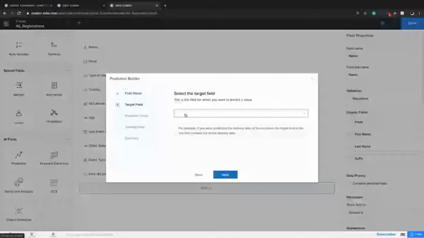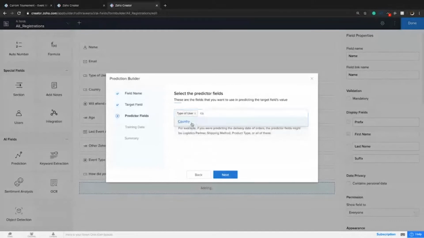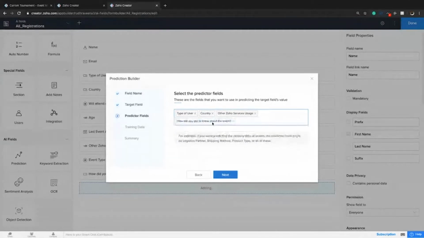This is the field for which I would like to predict the value. It would be this: will they attend or not? I am going to tell the prediction field what inputs it has to consider to predict the value for that field. So these are the inputs I would like the prediction field to consider: type of user, country, the other Zoho services they are using, and how they got to know about the event. Usually people nearby the event and people who get personal invites also show up. So I am asking the prediction field to consider all these data.